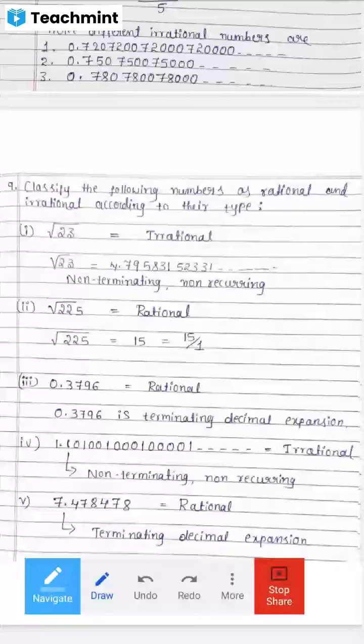Terminating and non-terminating recurring decimal expansions can be written in the form of P by Q. That's why these two classifications come under rational numbers. The last one, non-terminating non-recurring decimal expansion, we cannot express in the form of P by Q. So that's why it is an irrational number. This was question number 9.